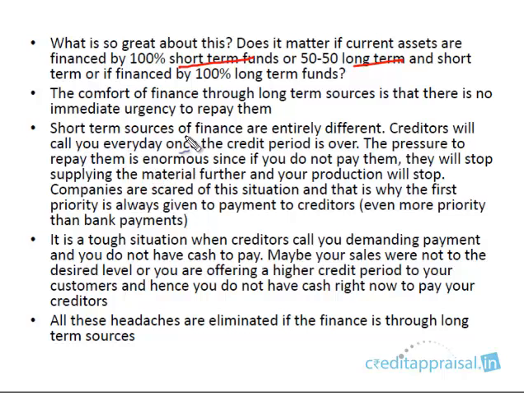So please recall the point we made earlier: the comfort from long-term sources. What is the comfort we have from the long-term sources? It is that there is no immediate urgency to repay them. Short-term sources are entirely different. You need to make the payment immediately.